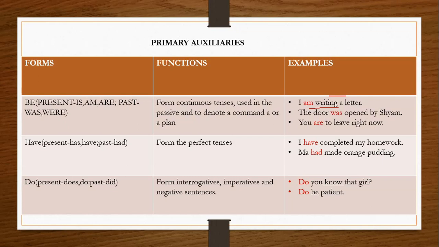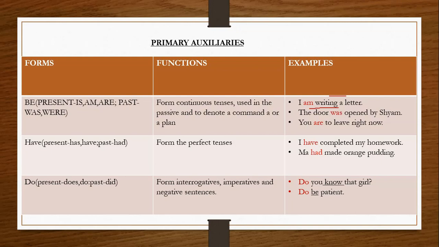Wasn't it? I said it is used in case of past tense. I was writing the letter. The door was opened by Shyam. So these are the ways in which we use these auxiliaries, that is helping verbs, in forming a sentence. Right now we are talking about primary auxiliaries, my dear children, and then we will talk about modal auxiliaries.